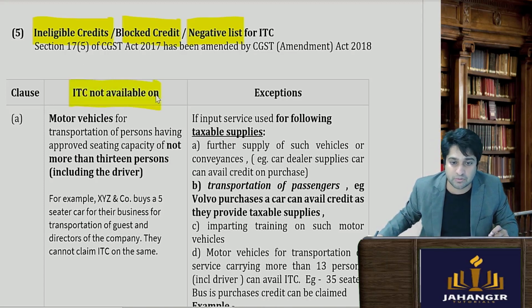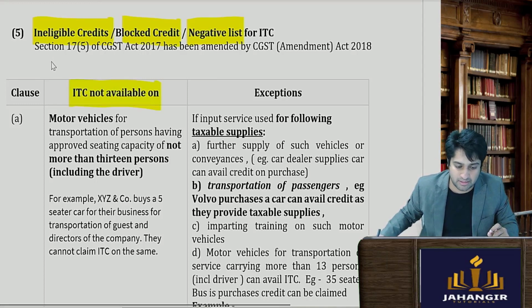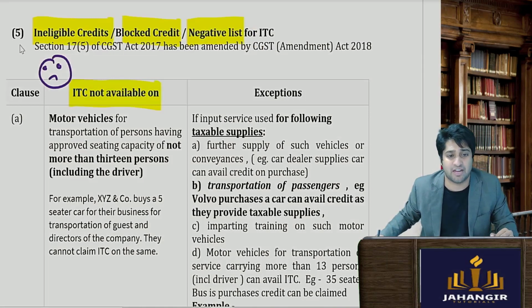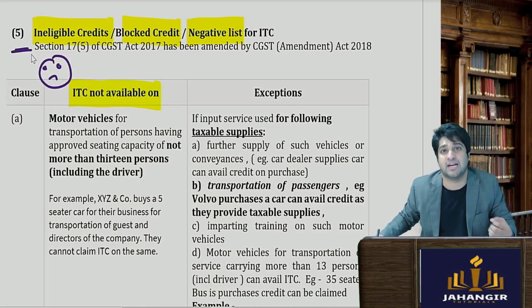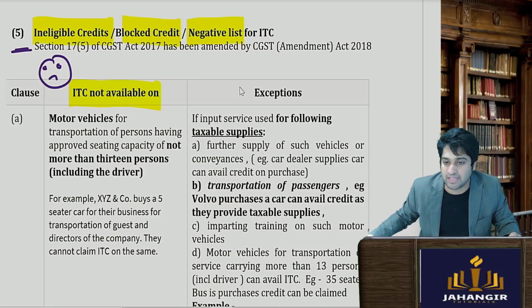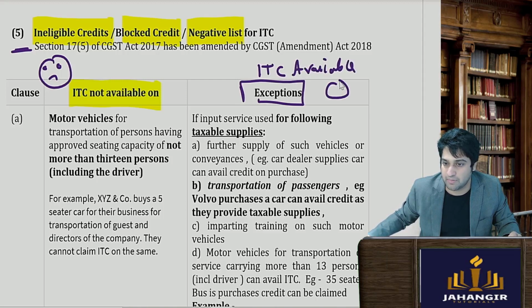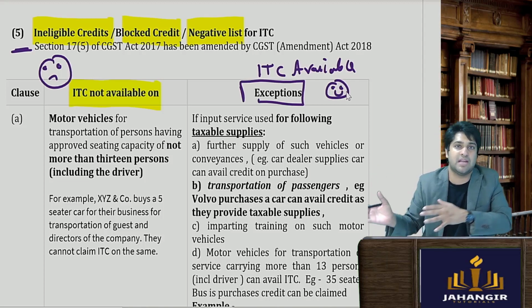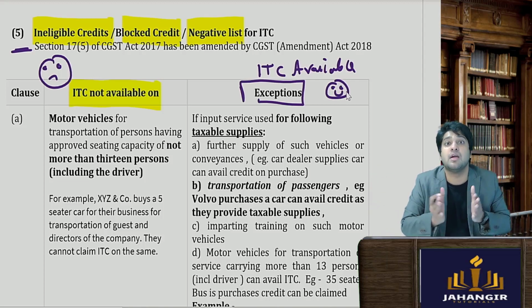So the dealers, the registered persons, will not be happy with section 17 subsection 5 because it blocks their credit or denies credit of these purchases. However, there are some exceptions where ITC is available in respect of these things, subject to certain conditions. So the dealers will be happy with this side of the table where ITC is allowed, whereas the left hand side of this table is not allowed.